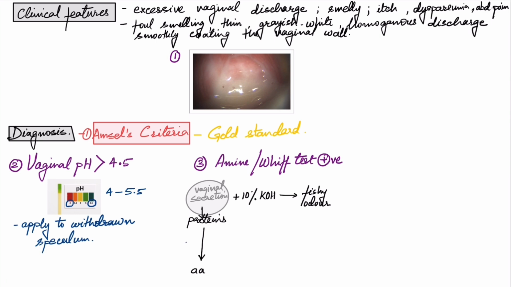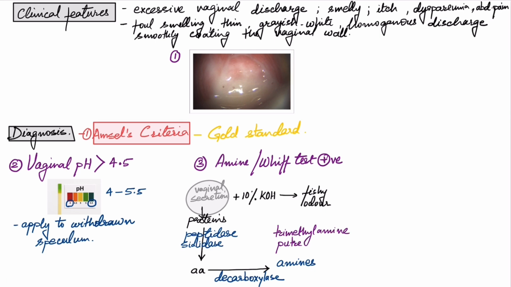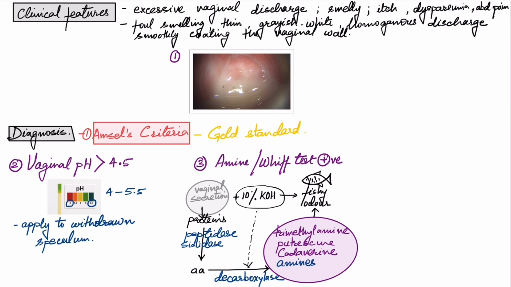The proteins of this epithelium are broken down by peptidase and sialidase of the Gardnerella, Mobiluncus and Prevotella-like bacteria into amino acids, which are then converted by an enzyme decarboxylase produced by anaerobic bacteria into amines, namely trimethylamine, putrescine and cadaverine, and these amines have a very distinct fishy odor. The KOH added lyses the vaginal epithelium, thus enhancing the reaction and giving a stronger smell.